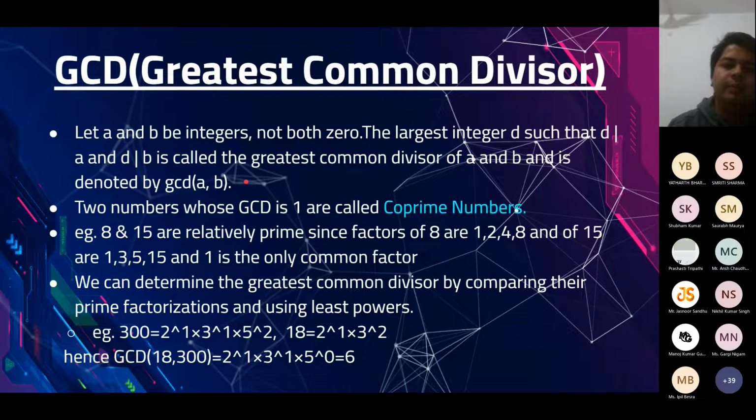For example, we know that GCD of 8 comma 10 is 2, because 2 is the largest number that divides both 8 and 10. Or GCD of 6 comma 9 is 3.